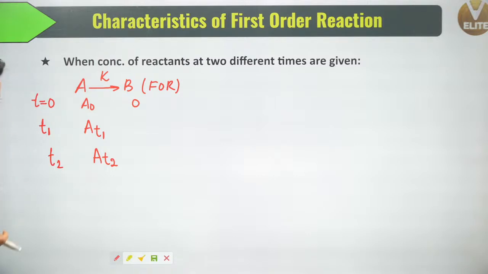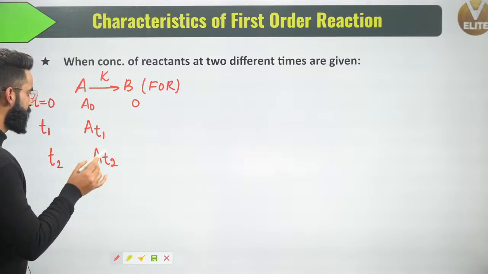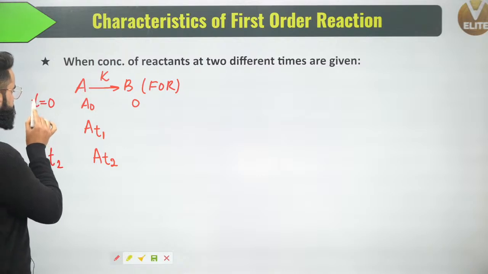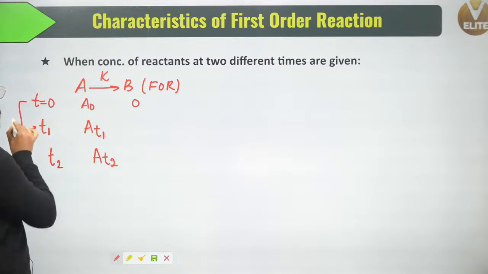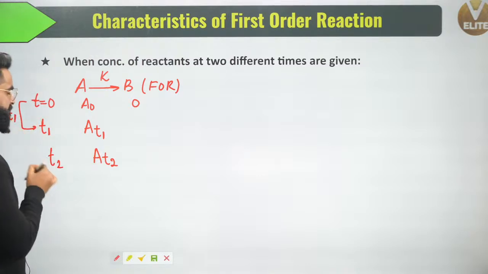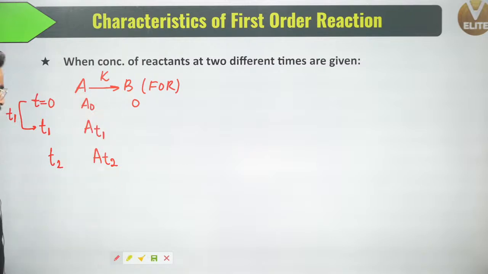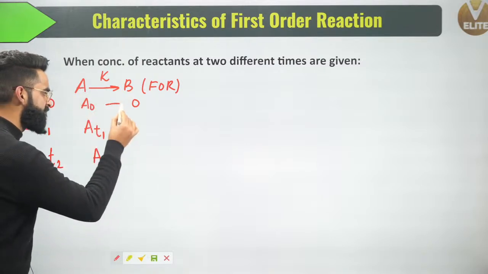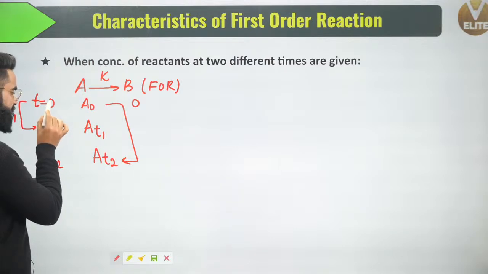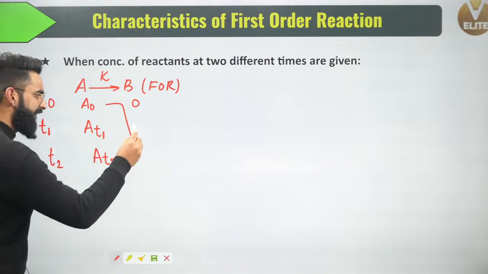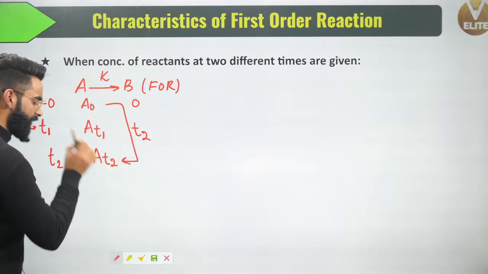See what is going to be important right here. First thing, if I say from time t is equal to 0 to time t1, that means I'm talking about this time interval t1. In the time interval t1, the concentration of reactant is changing from A naught to AT1. And in the time interval t2, meaning time t is equal to 0 to t2, the concentration of reactant is changing from A naught to AT2.